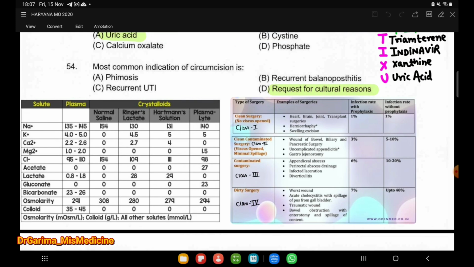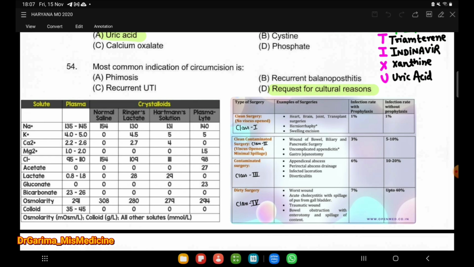Class 1 includes heart, brain, joint transplant surgery, herniorrhaphy, and swelling excision. Class 2 includes wounds of bowel, biliary and pancreatic surgery, gastrojejunostomy. Class 3 examples are appendiceal abscess, perirectal abscess drainage, infected laceration, and diverticulitis.